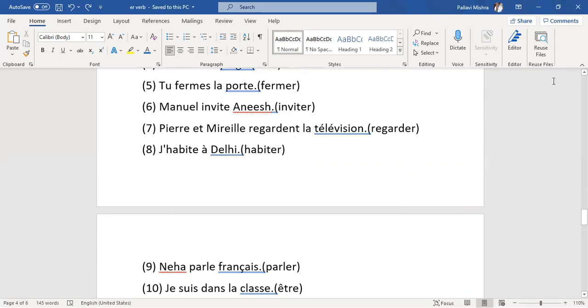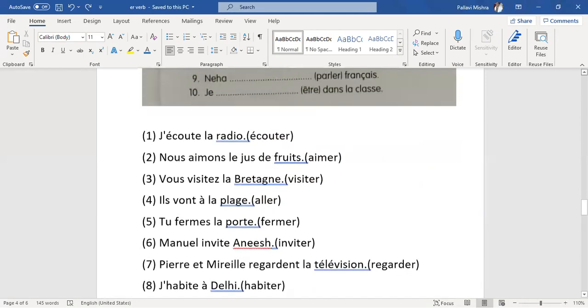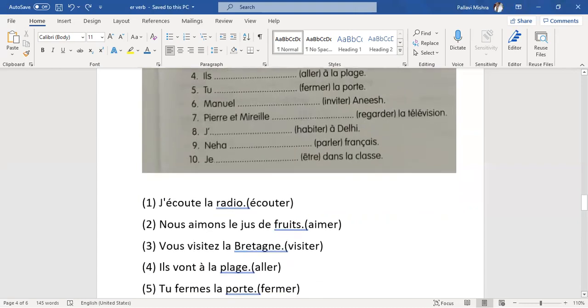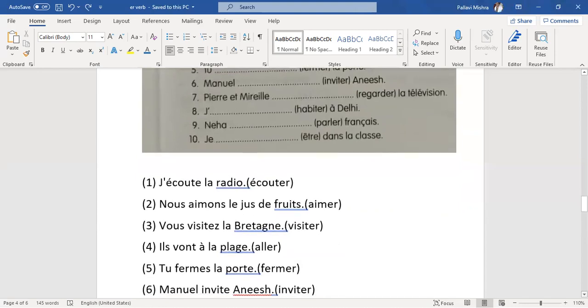Seventh is Pierre et Mireille regarder la télévision. Regarder is an er verb, and with an er verb we remove er and we put a special ending. Pierre et Mireille is a plural, so they follow the plural rule. We remove er and we put ent because they are plural, more than one person. With plural, ent comes. So it becomes Pierre et Mireille regardent la télévision. La télévision is television. Here ent is silent, so the sound is regard.